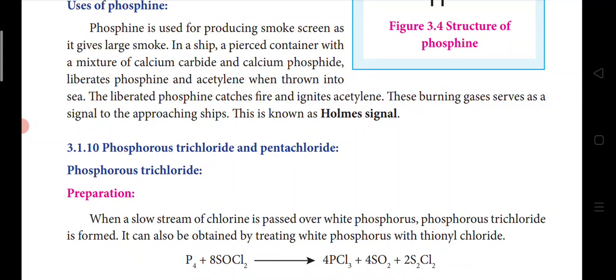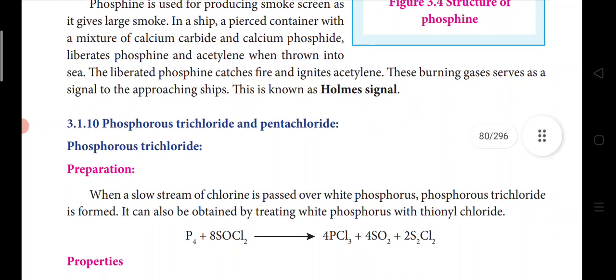It liberates phosphine, which catches fire and ignites the acetylene. We all know phosphine reacts with oxygen readily, so at room temperature itself, at any temperature, it will catch fire there. So it acts as an igniting agent and sets fire to the acetylene.